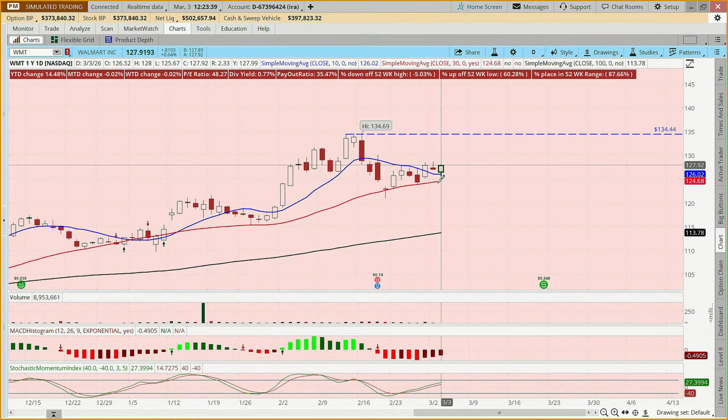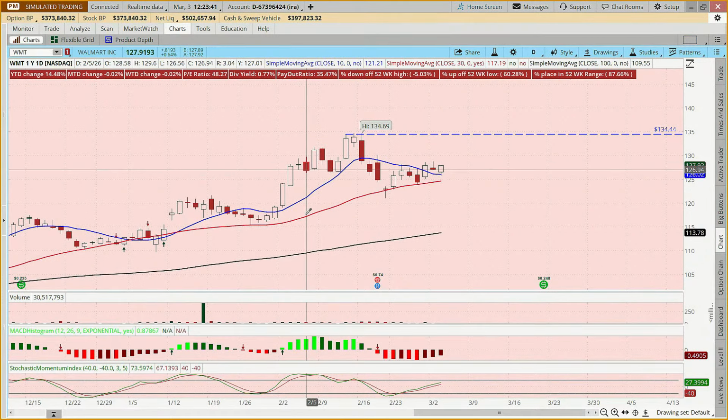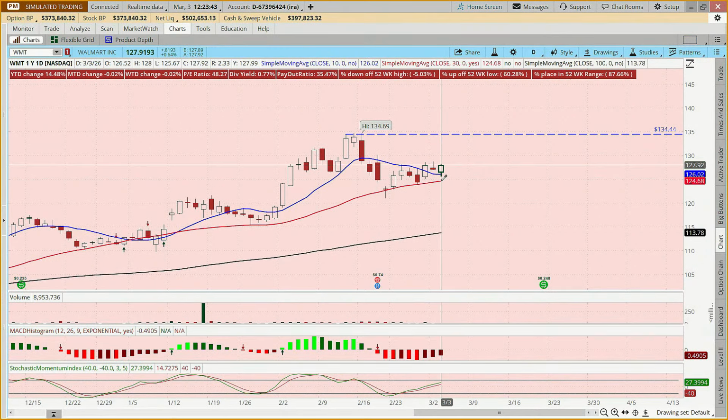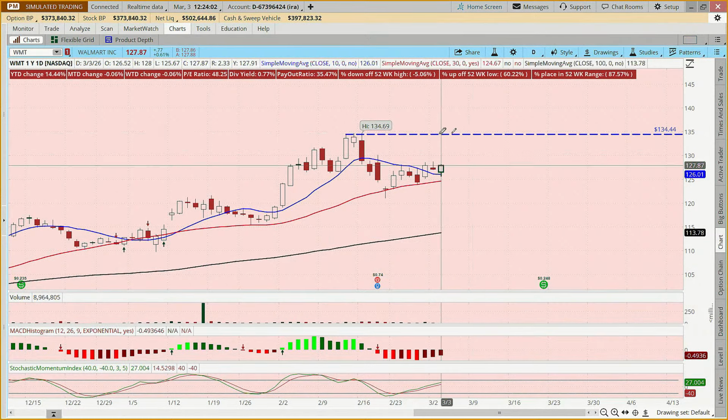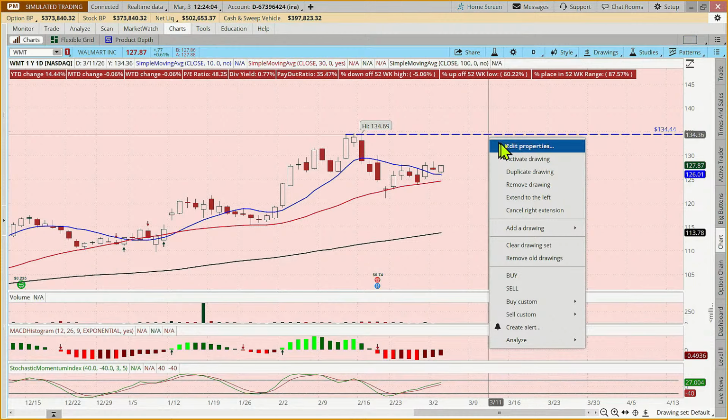Well, this stock has been using the 30-day moving average as a support level. Maybe I look at that 124.68 and we put a stop, say 2% below that. So our stop would be at 122.18. And then we put a target up here around that 130, maybe 134.50.